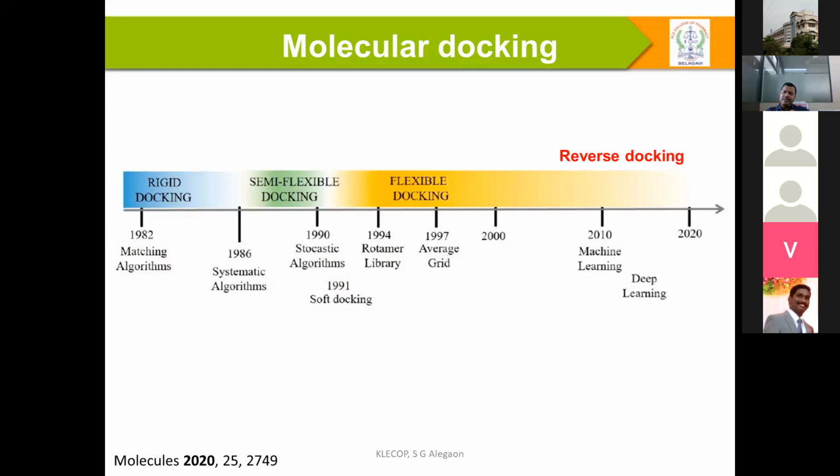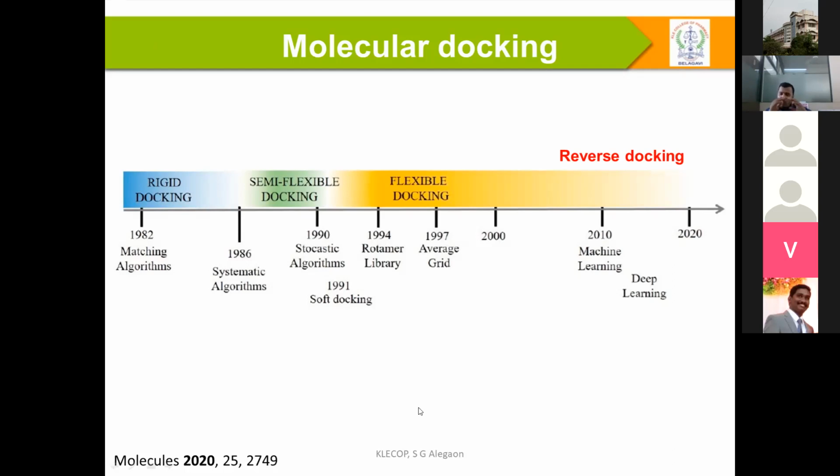In the recent last two decades, the paradigm has shifted to machine learning, and especially in the last decade, to deep learning. To understand machine learning and deep learning, one should have a lot of data. How are we going to get the data? As I said, this data is nothing but different interactions, different force fields.